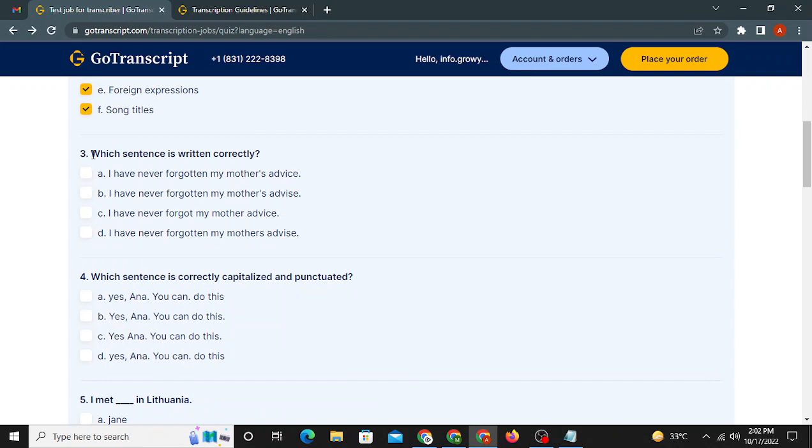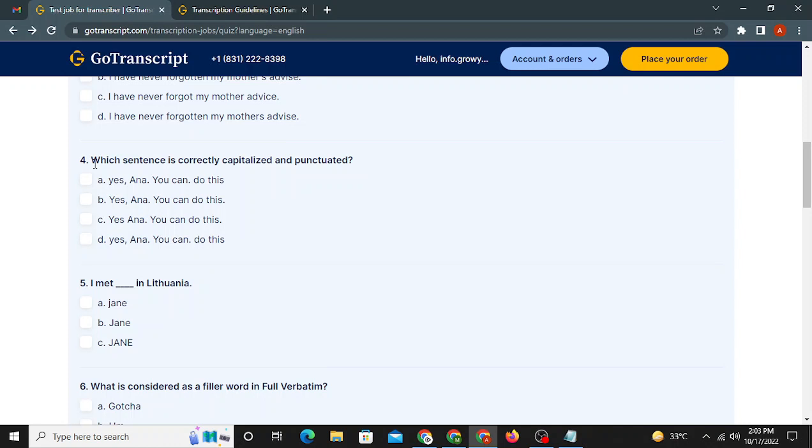The third question is: which sentence is written correctly? If I have never forgotten my mother's advice. I have never forgotten my mother's advice. Advice. So it's advice. I have never forgotten my mother's advice. So 1, 2, these are the wrong options. We cannot choose this one as well. So the right option is A. I have never forgotten my mother's advice.